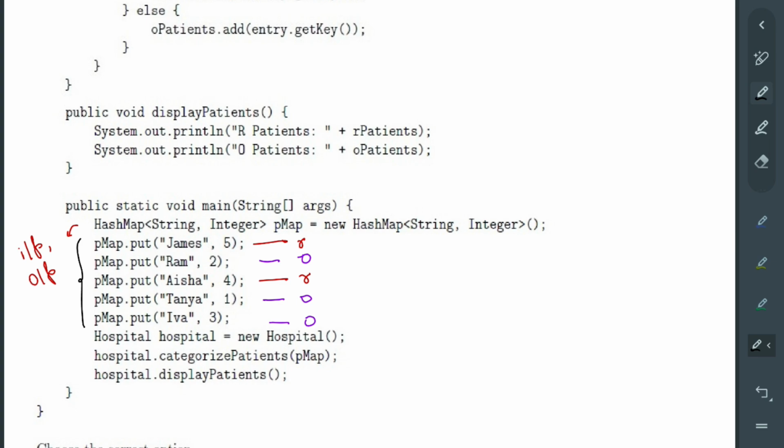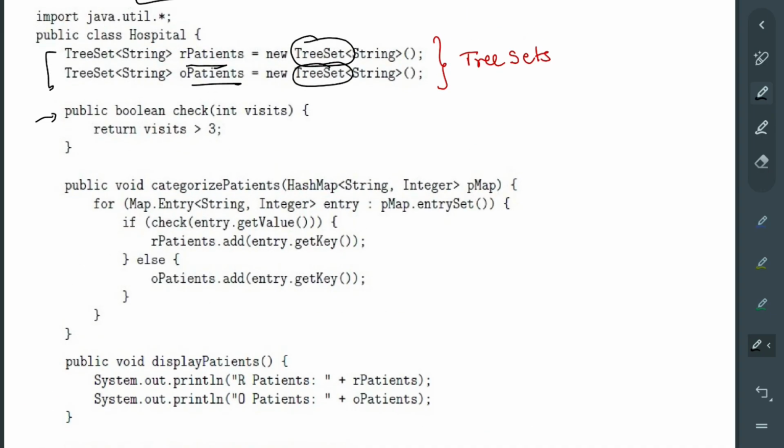After that, firstly it creates a hash map of these, and then we create the tree sets as we saw above. First we make a hospital object, and then we call categorize patients with this hash map we just created as input. Now let's go to categorize patients.